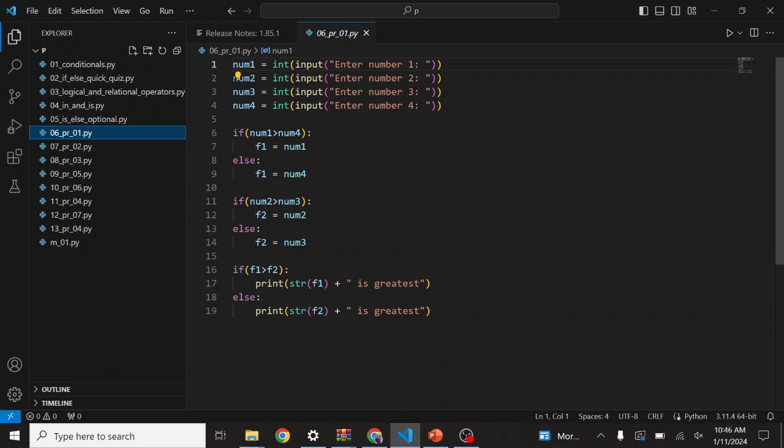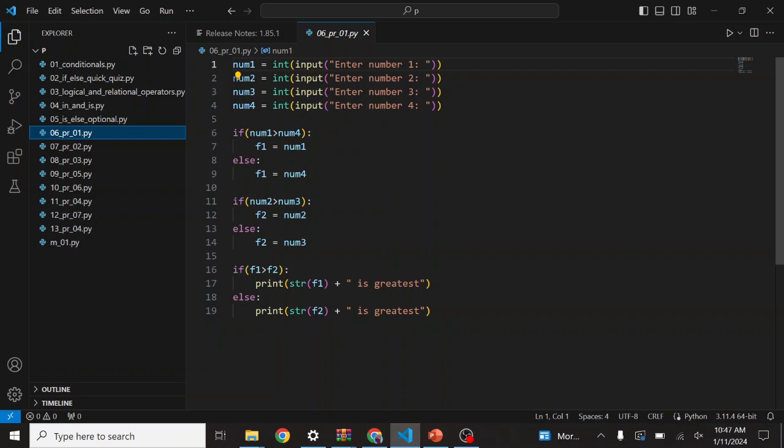I have made one more if. If num2 is greater than num3, then f2 is num2, else f2 is num3. So now we have two variables, f1 and f2. Then I have made one more if command. Out of f1 and f2, which one is bigger? If f1 is bigger, then we write f1 is the greatest, and if f2 is bigger, then f2 is greatest. Here I have used str, because "is greatest" is a string.